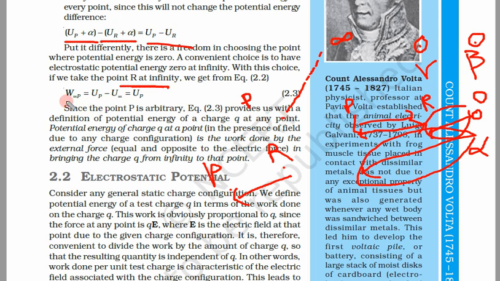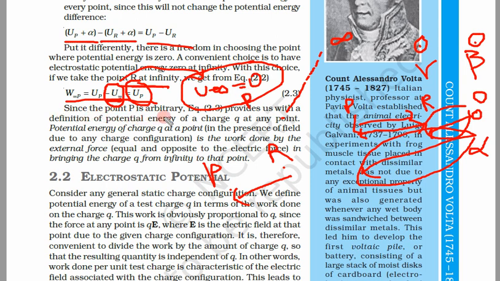So the work done, W from infinity to P, is equal to U_P minus U_infinity, and at this point the potential energy is zero. So this remains only U_P. At this point R, which is infinitely far, this is the origin point. At this point potential energy is 0. So U infinity is 0. If we put this point of choice at infinity, the potential energy at infinity is zero.